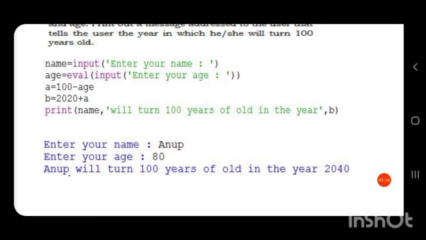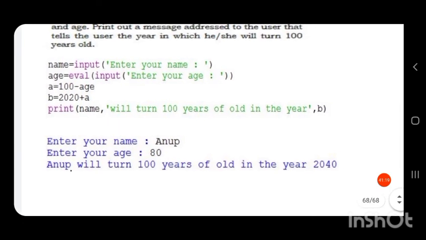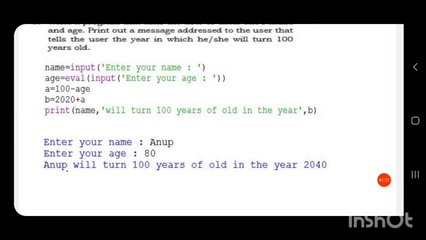So enter your name, I have entered Anup. Enter your age, 80. So the output will be printed as: Anup will turn 100 years old in the year 2040. Now in 2020 he is 80 years old, so after 20 years he will become 100 years old.